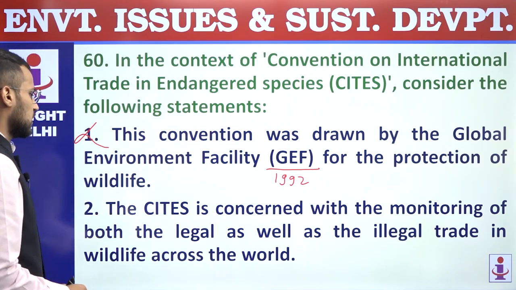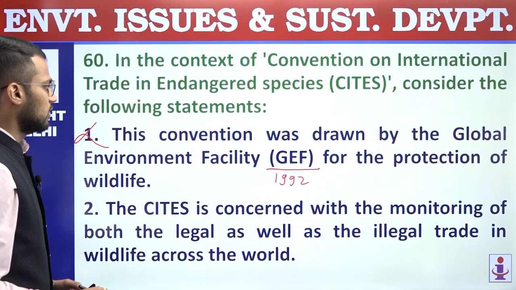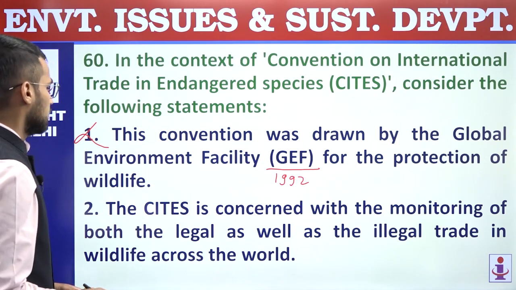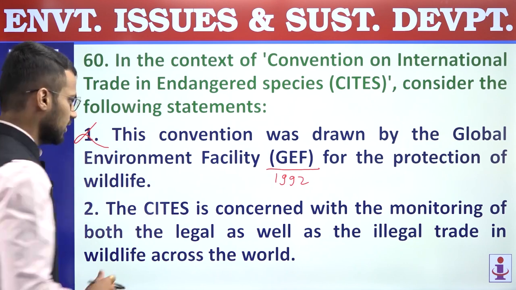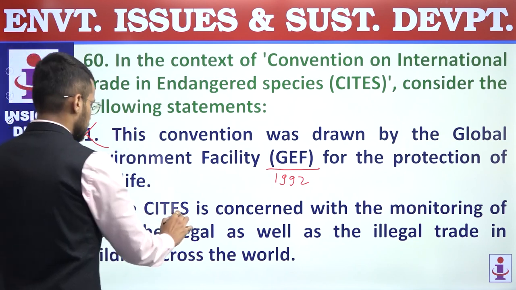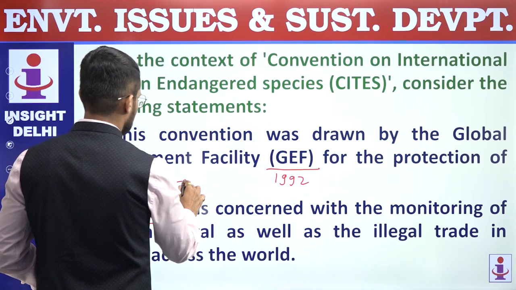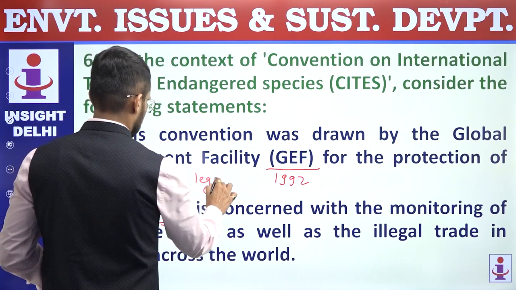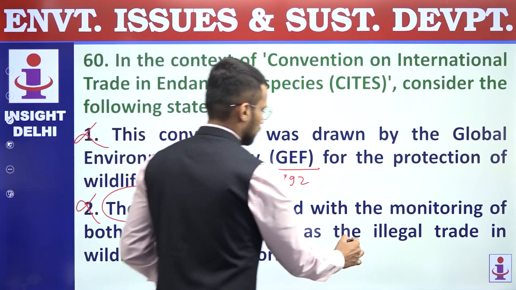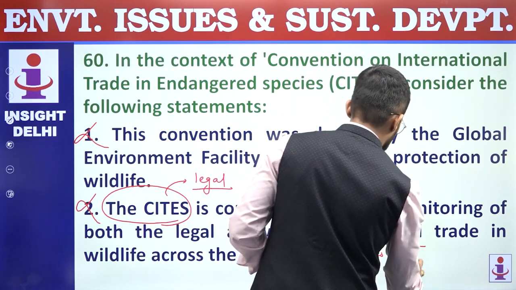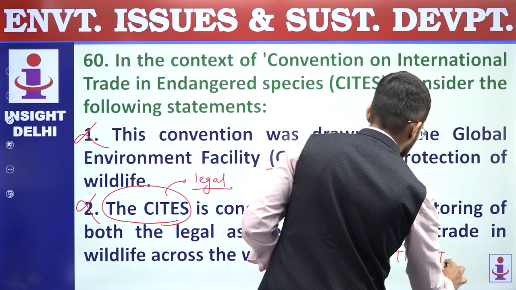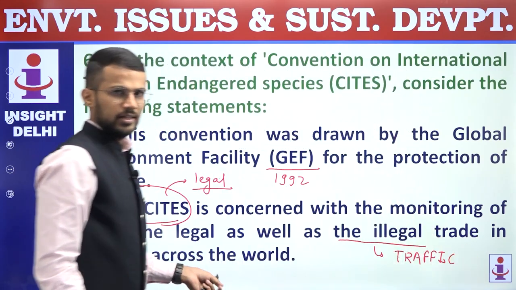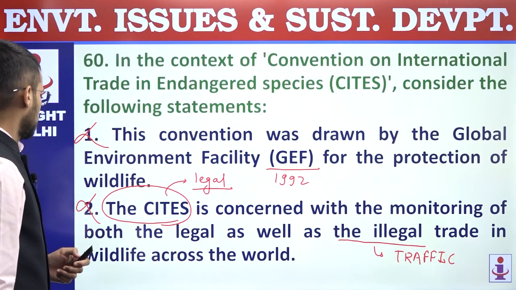and that's why the first statement is incorrect. Second, the CITES is concerned with the monitoring of both the legal as well as illegal trade in wildlife across the world. Again, this statement is an incorrect statement because CITES deals with legal trade. Illegal trade in wildlife is looked after by an organization called TRAFFIC. Right? And that's why the second statement is also incorrect.